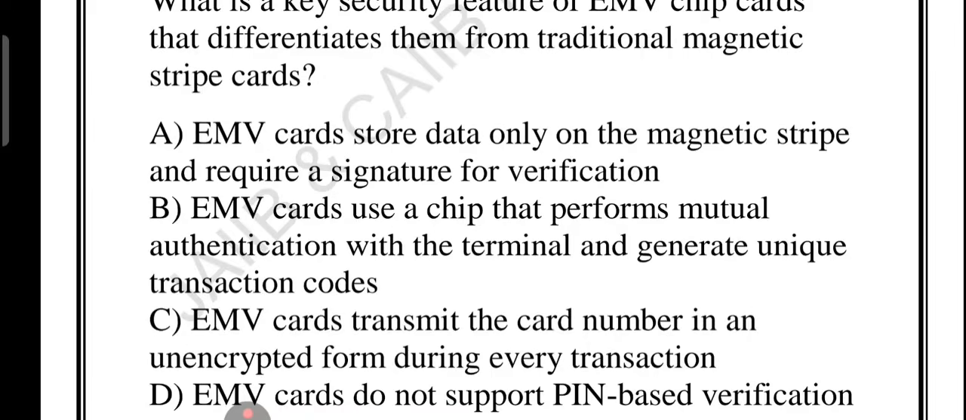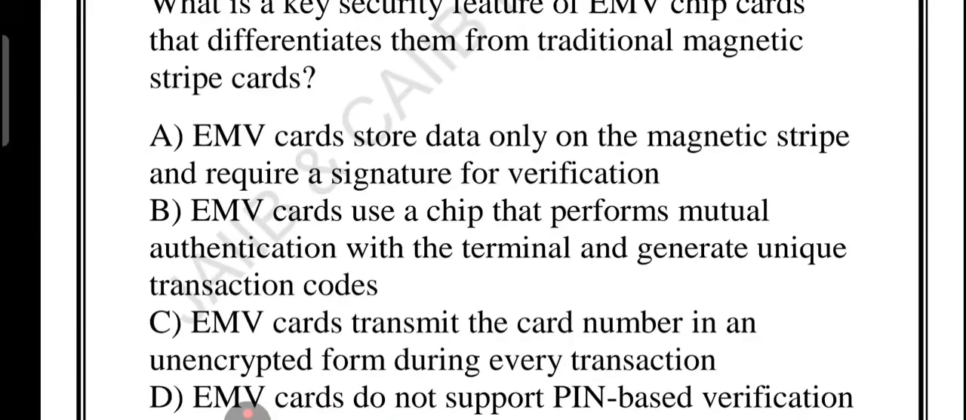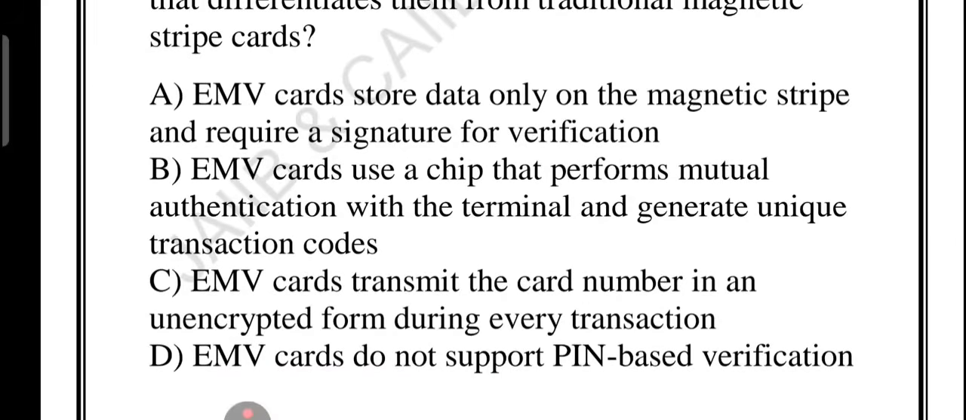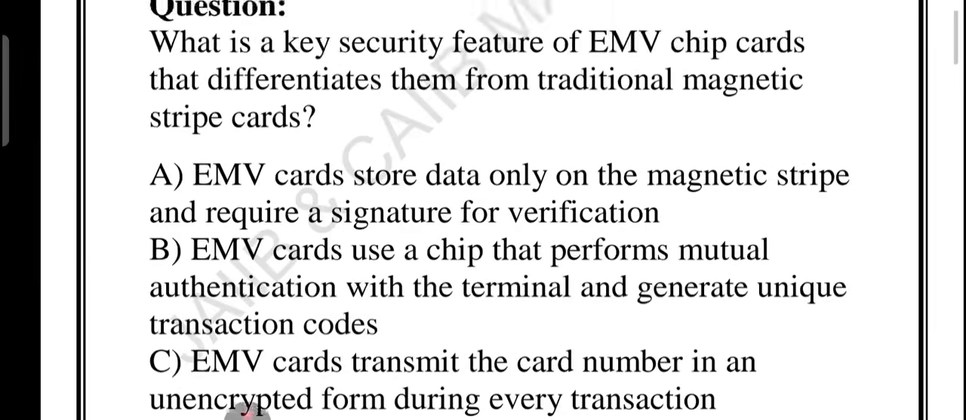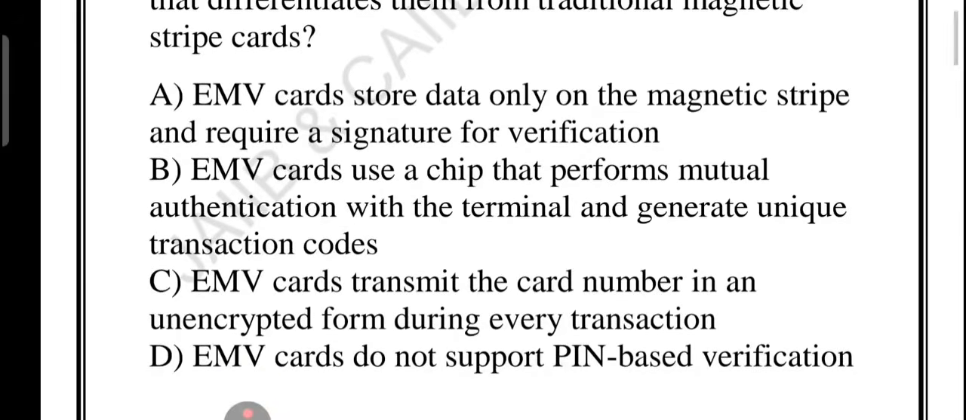So what about option B? I think, okay. Now let's look at option number C. It says that the EMV card transmits the card number in an encrypted form during every transaction. This is wrong. Yes, option B is the correct one. C is wrong. Why? Because if the card number was sent openly, in unencrypted form, anyone could steal it easily. EMV cards use encryption and a unique code for each transaction so that your data stays safe.